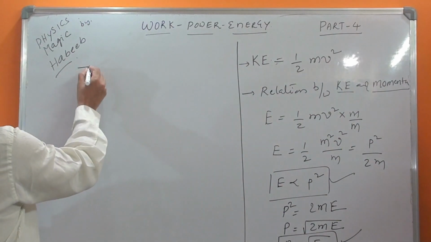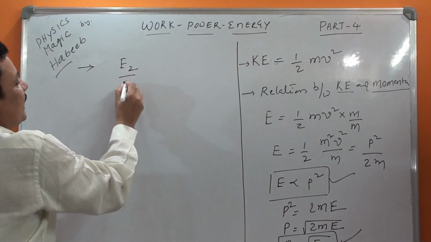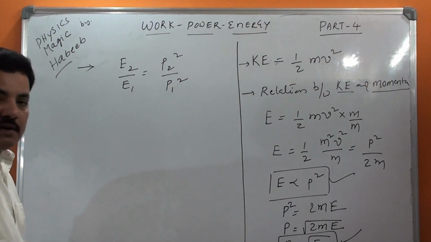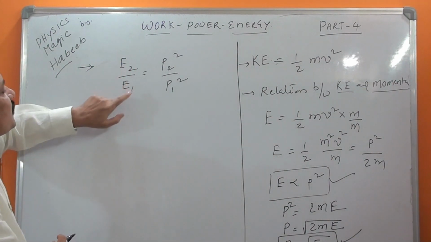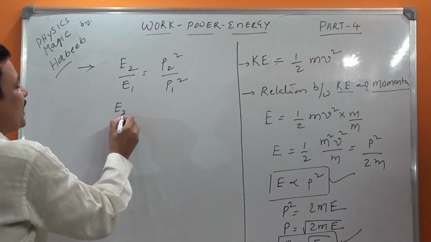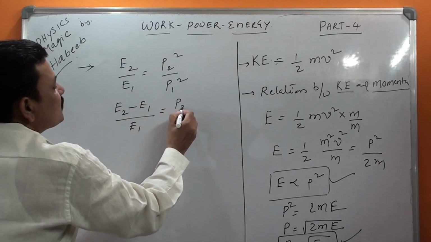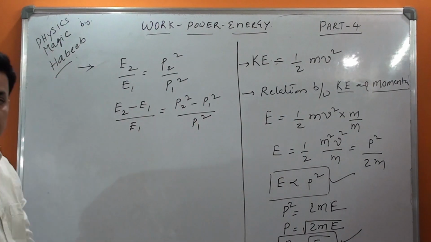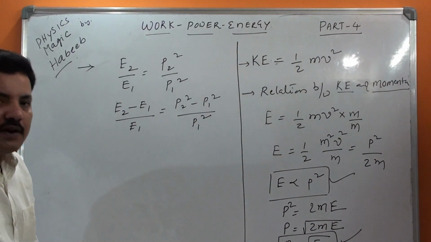E is proportional to P square, that's why E2 by E1 is equal to P2 square by P1 square. Then E2 minus E1 by E1 is equal to P2 square minus P1 square by P1 square. Just subtract 1 on both sides. All these derivations are not required for you, but still I am explaining.